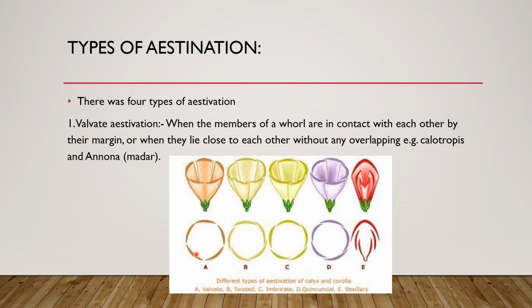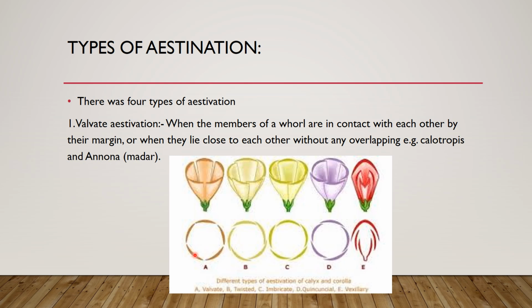Number A: when the members of a whorl, here we're talking about the petals, are in contact with each other by their margins, or when the petals lie close to each other without overlapping.